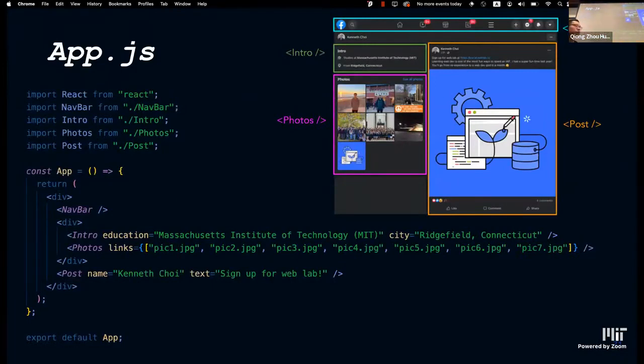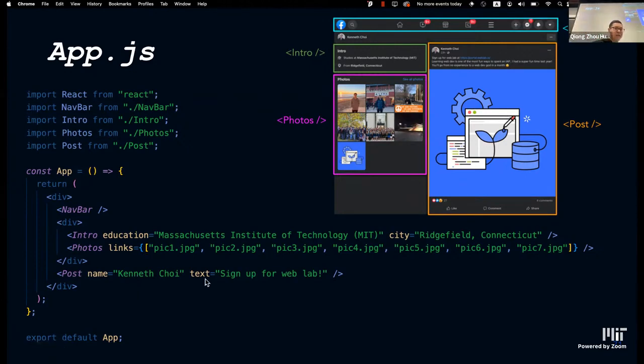So in app.js, we can pass in props into intro, photos, and post by simply putting them in the tag itself. So we have education: right now I'm at MIT, and city. For the photos, we can pass in links. For posts, we can pass in the name and text.